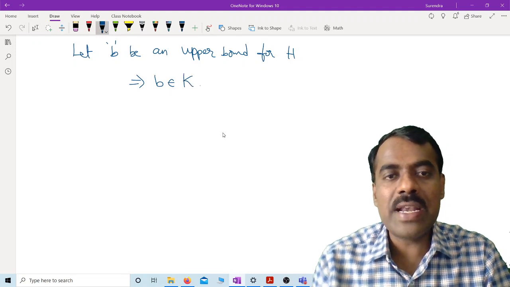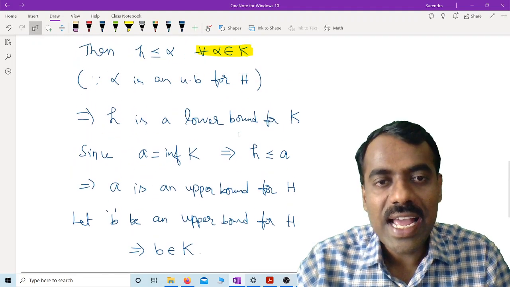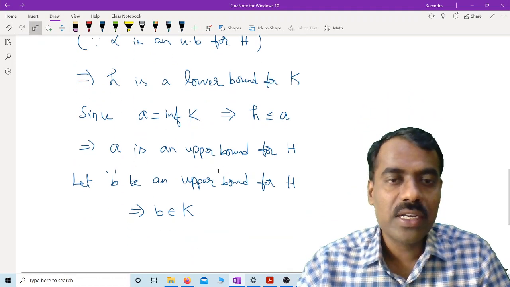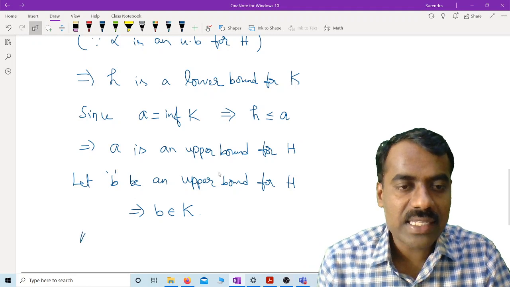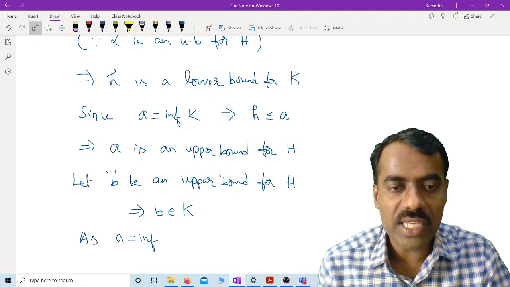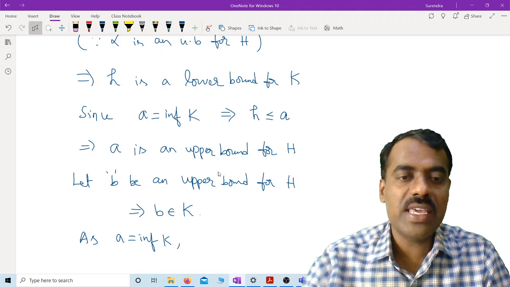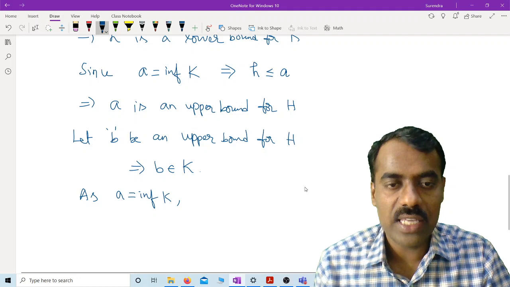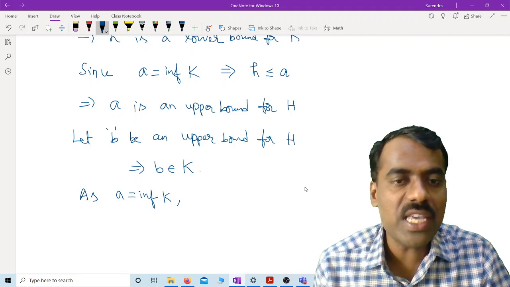So B is an element of K, and A is the greatest lower bound, so in particular it is a lower bound. So what we get is that A is the infimum of K. We don't even require the infimum here. It is enough if we know that A is a lower bound of K. So A is a lower bound of K and B is an element of K.